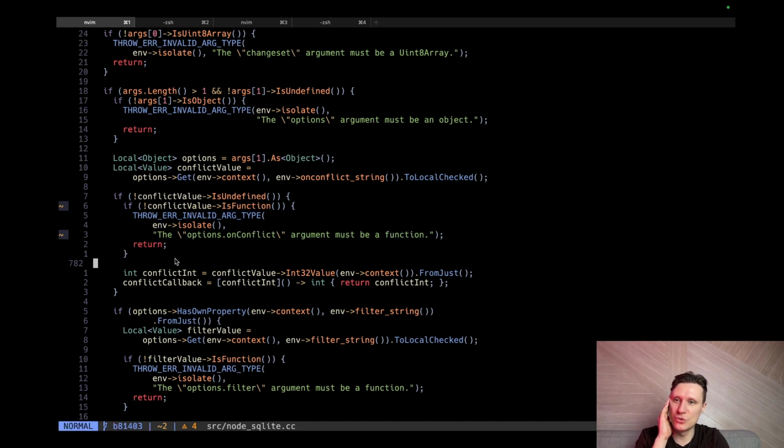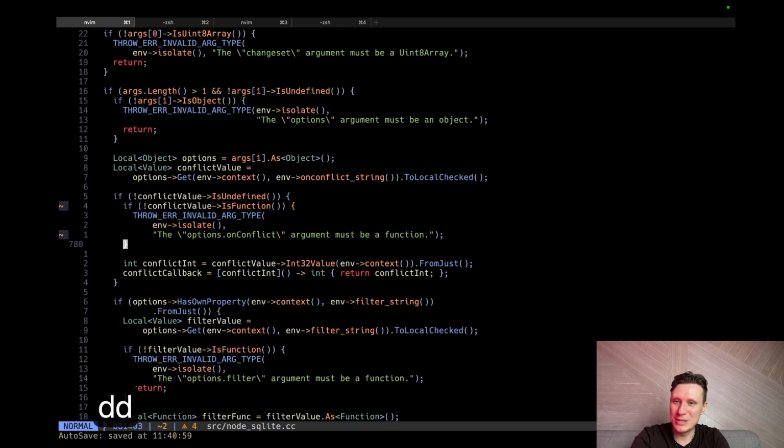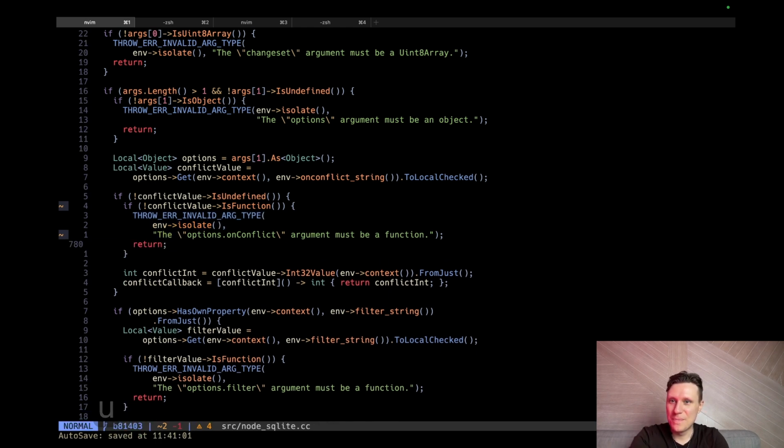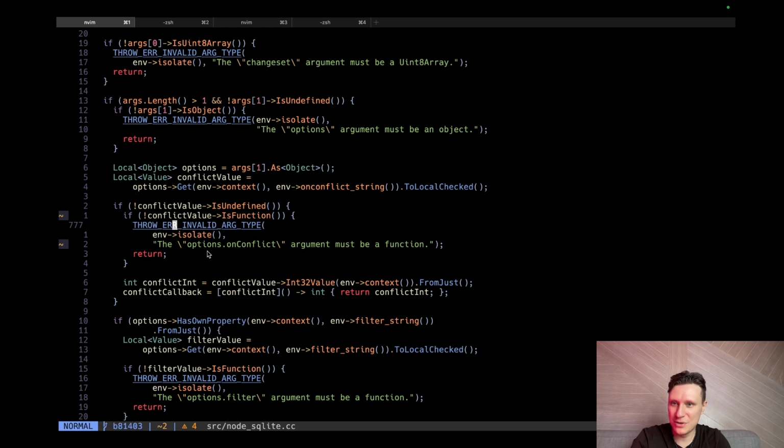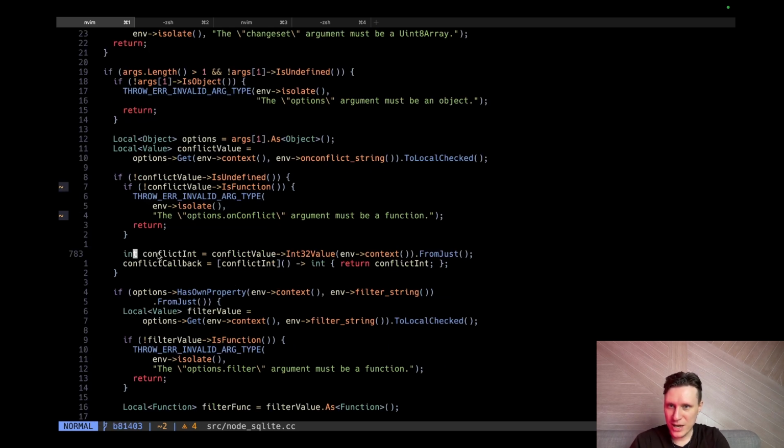Why would you need to return if throw will throw? Do you know, guys? Do you know how C++ works? I'm not sure we need return. Maybe sometimes we don't throw, like we suppress exceptions and then we need to just exit. Whatever, we use this. Okay, the next one.